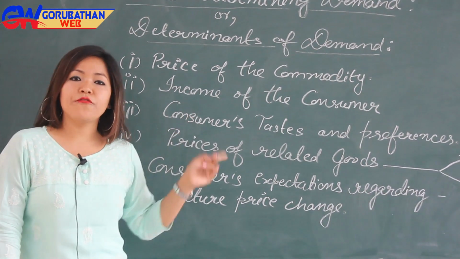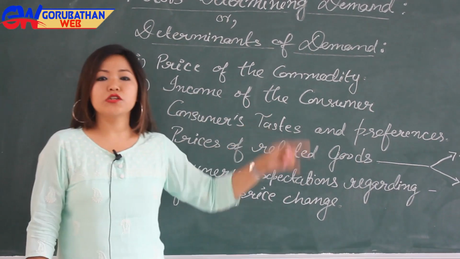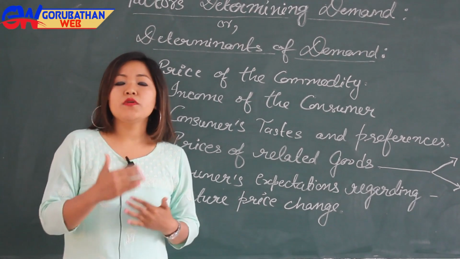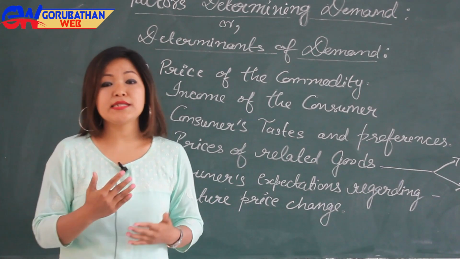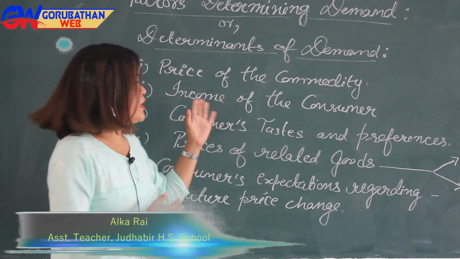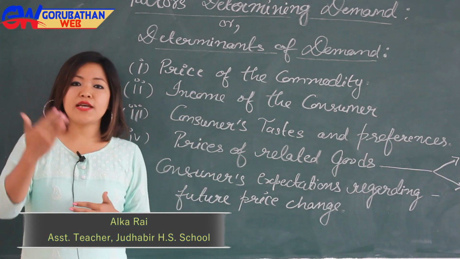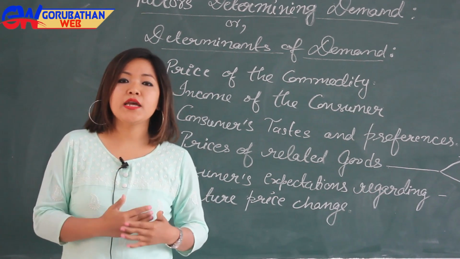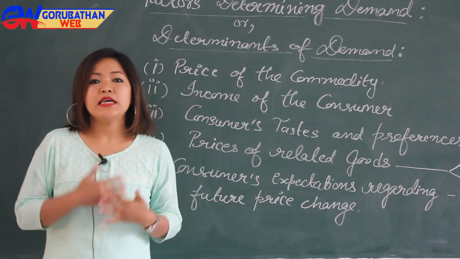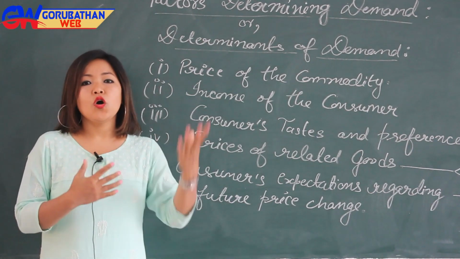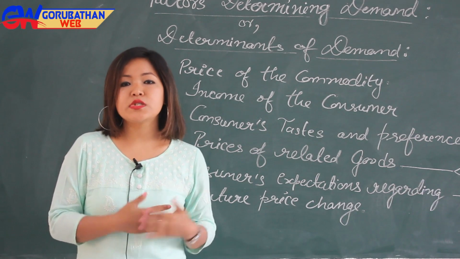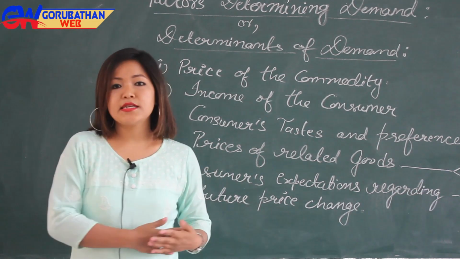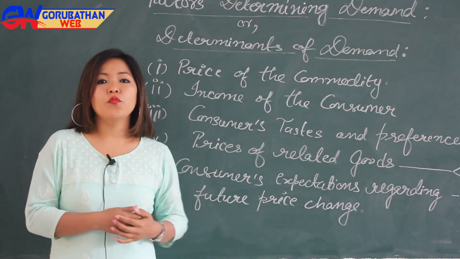Now, the second important factor is income of the consumer, as the income of the consumer displays his purchasing power. If the consumer's income rises, he would definitely buy lots of goods, and he will spend his income on various luxury items like television sets, a new car, a new home, like this.